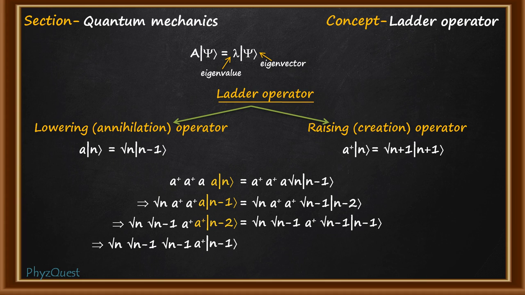Next there is another raising operator. It will operate on the state n-1. Again it will produce the eigenvalue square root of n with the eigenstate raised to n. So ultimately we have got all the eigenvalues after operating the given operator. What we will do is make the product of them. When we multiply all of these, the final eigenvalue will be n into n minus 1.